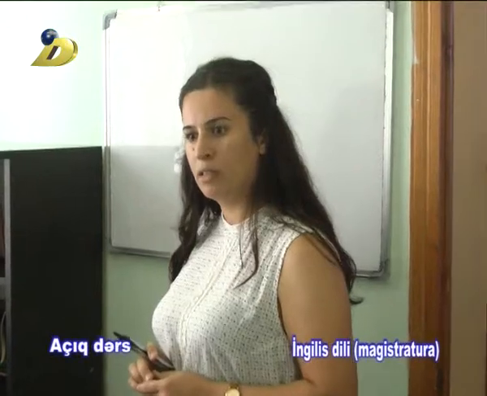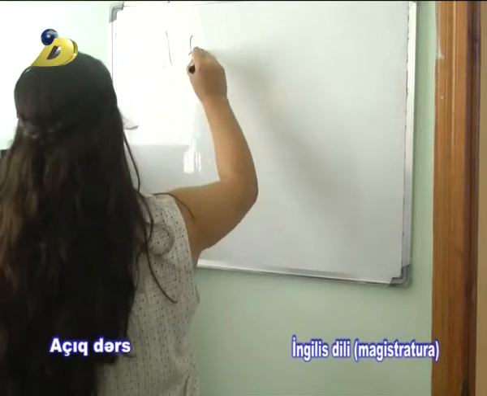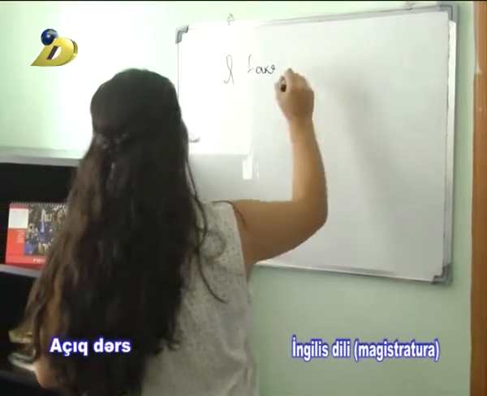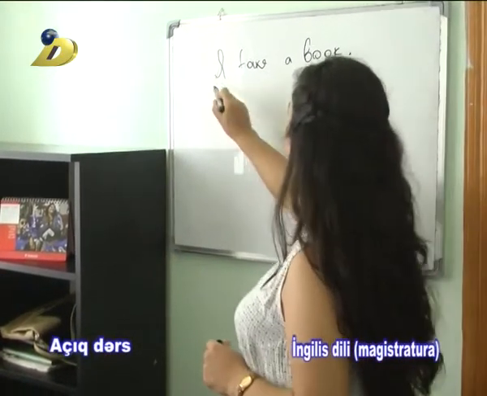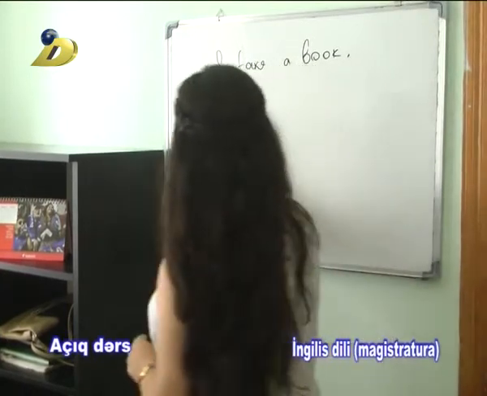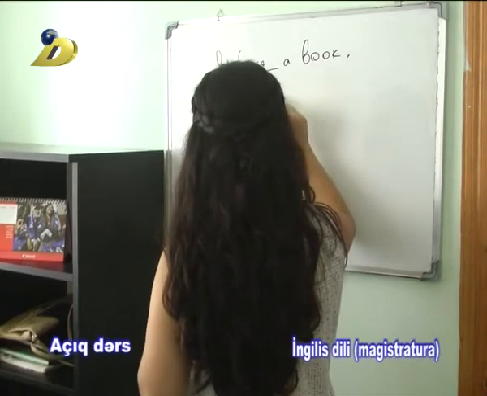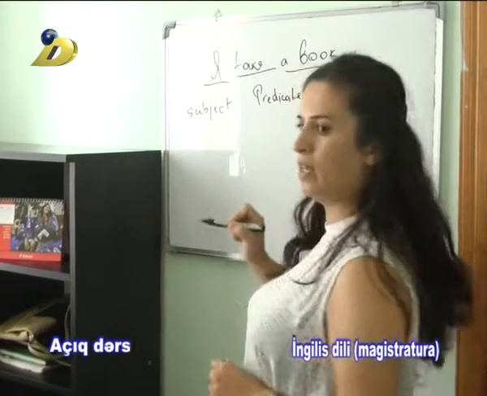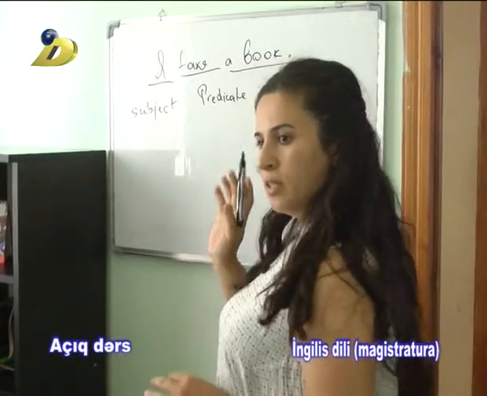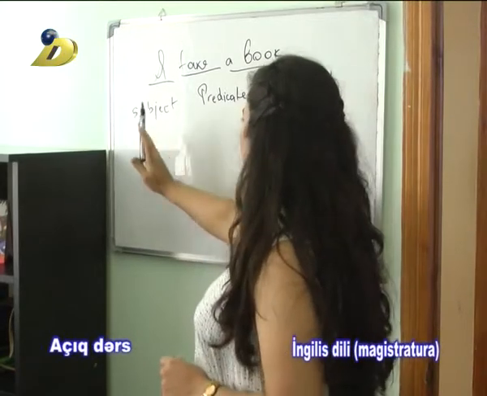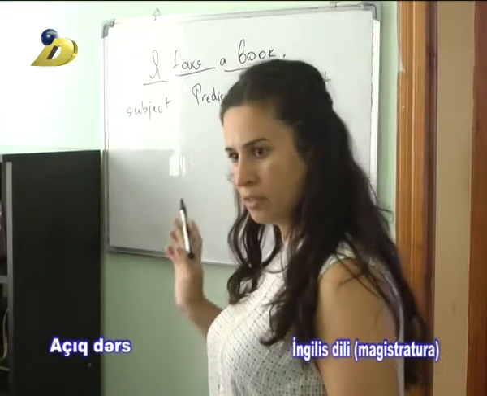Okay, your sentence? I take a book. I take a book. It is in active form, active voice. This is the subject. This is the predicate. And this is the object. For simple active forms, the sentence order is: subject, predicate, object, place, and time.